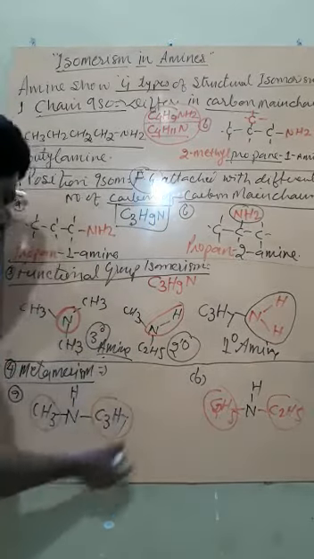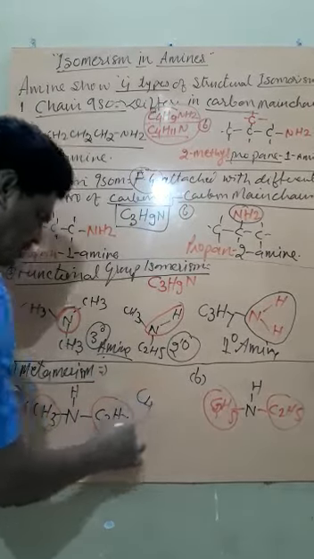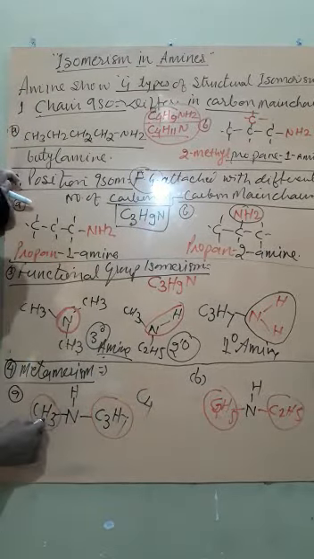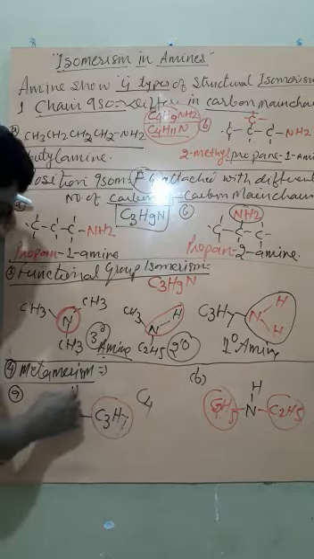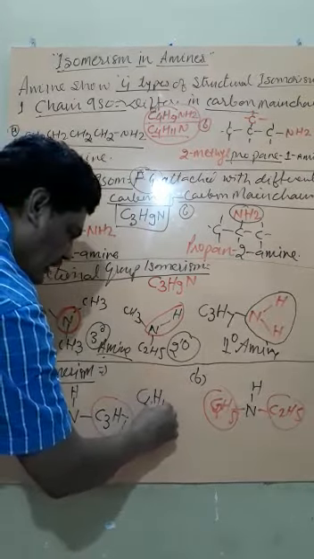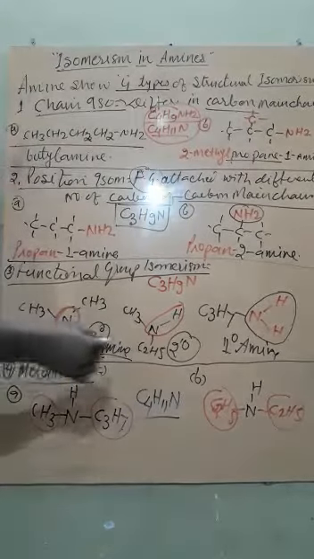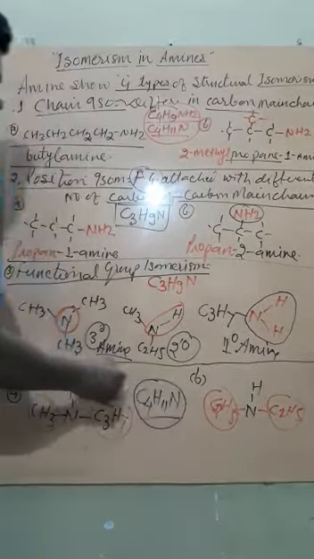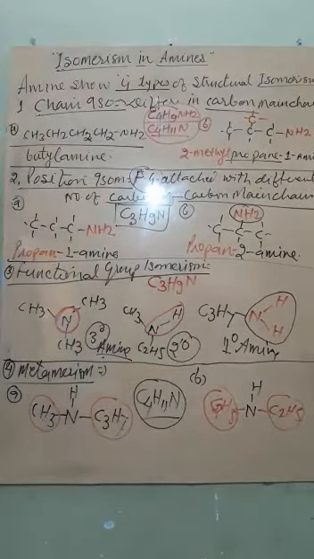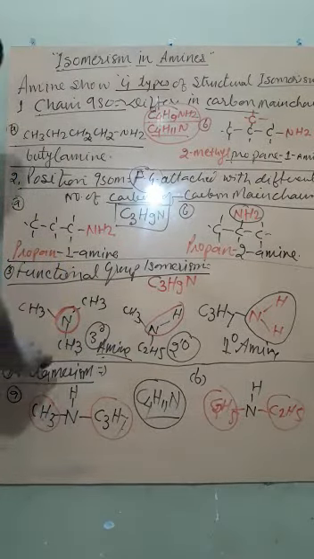Now what will be its formula? The formula becomes C4, and hydrogen 3 and 7 is 10 and 1 is 11, so C4H11N. So C4H11N can be shown by two different structural formulas. Therefore it shows metamerism.